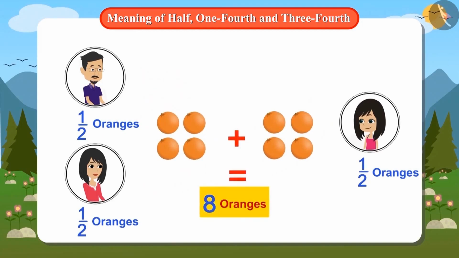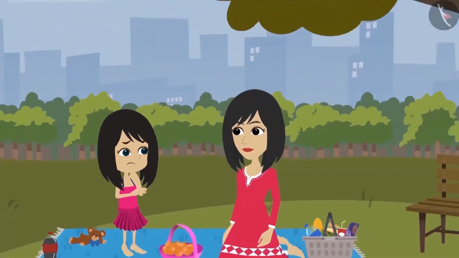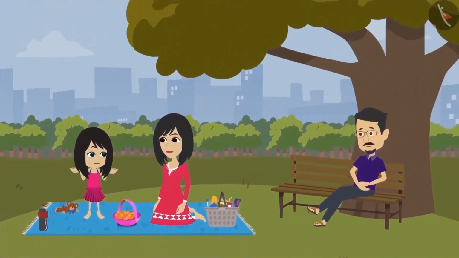So any shape or object can have at most 2 halves, so they can be divided between at the most 2 people. But Neha's problem has not been solved. How should these oranges be divided?